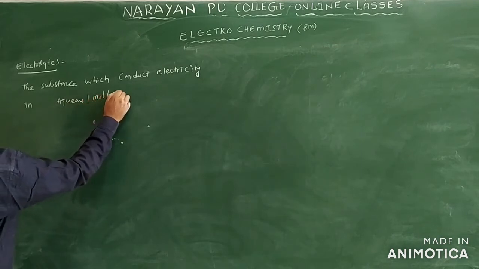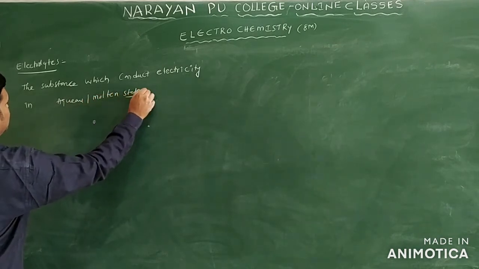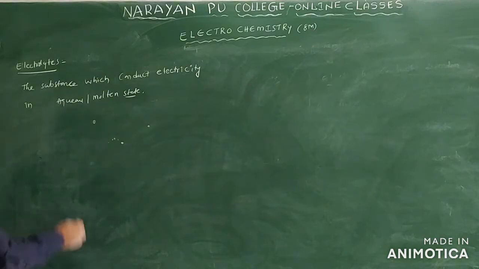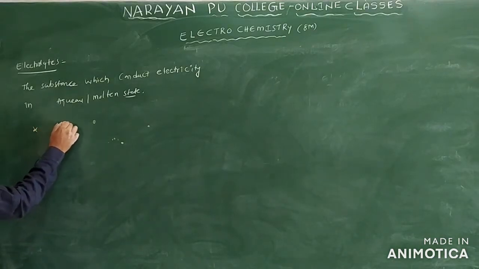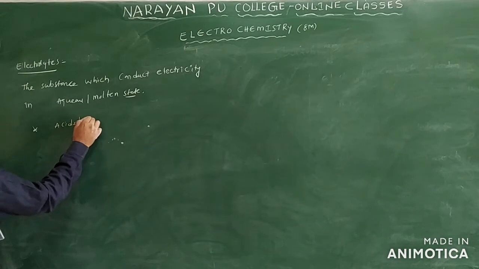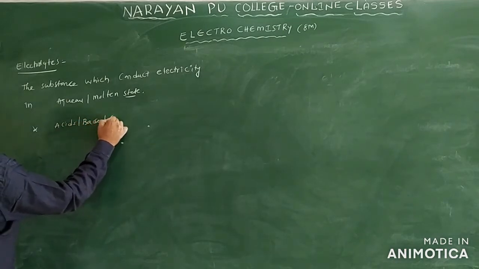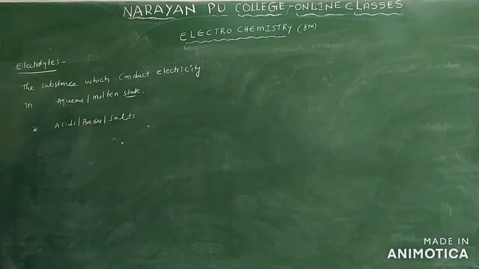Aqueous and molten state, those we are calling electrolytes only. So you will take acids, bases and salts.